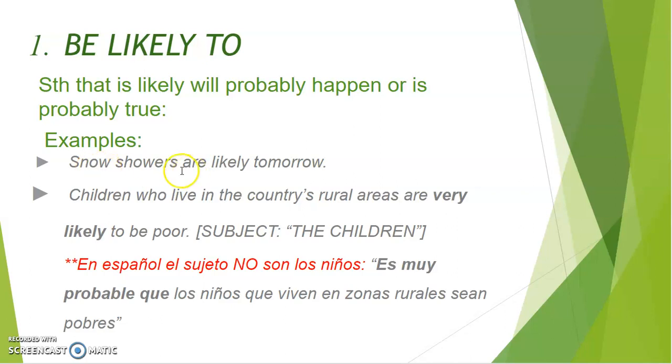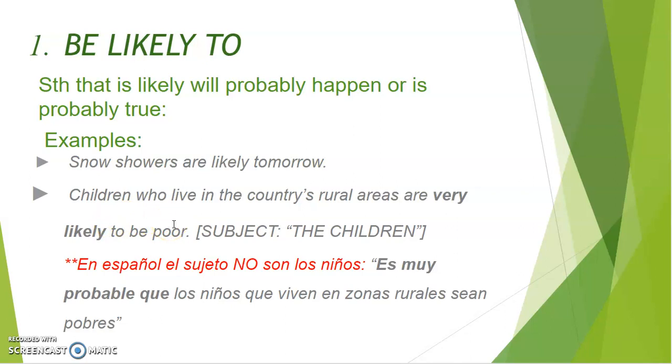So snow showers, I guess everyone remembers these words. Showers. Snow showers are likely tomorrow. Es probable. O estas lloviznas son probables mañana, ¿no? Or in the second example, children who live in the country's rural areas are very likely to be poor, right?